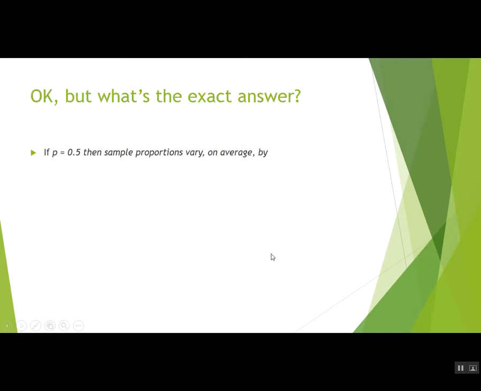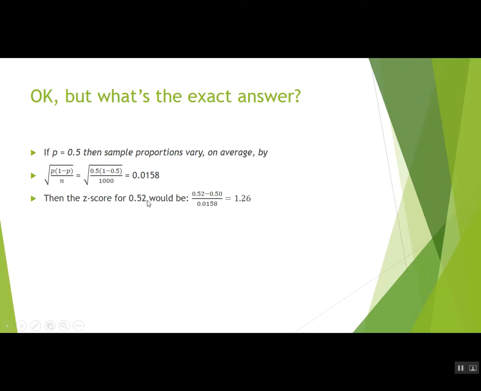Well, what's the exact answer? If p is equal to 0.5, then the sample proportions vary. That's our sampling distribution theory. And they vary by, on average, the square root of p times (1 minus p) over n, or 0.0158. So if the race is tied, then you expect the sample proportions to vary by about 1.6% on average. 0.0158, that's 1.6%.